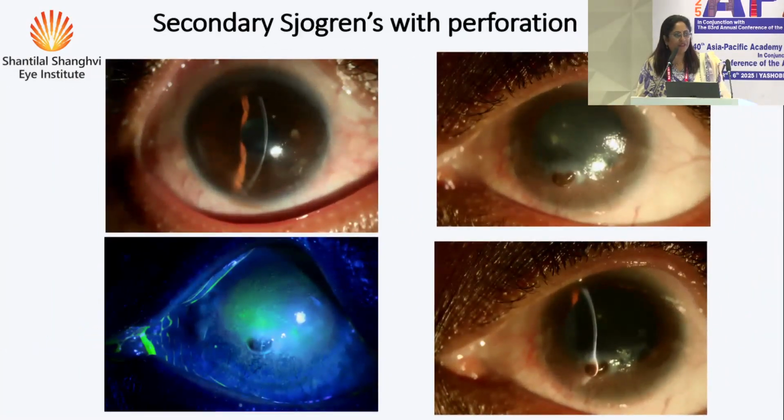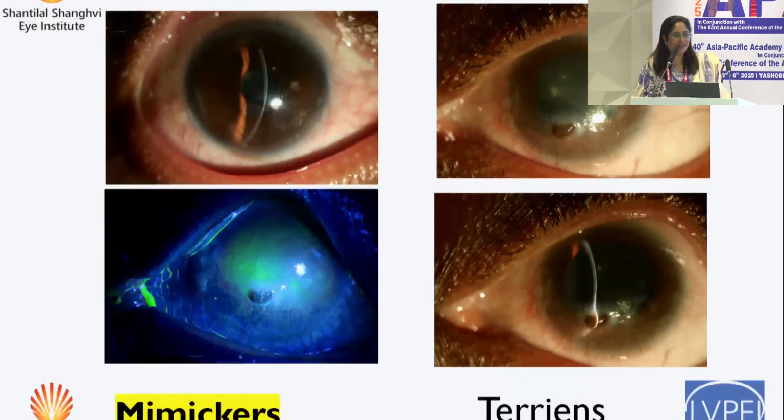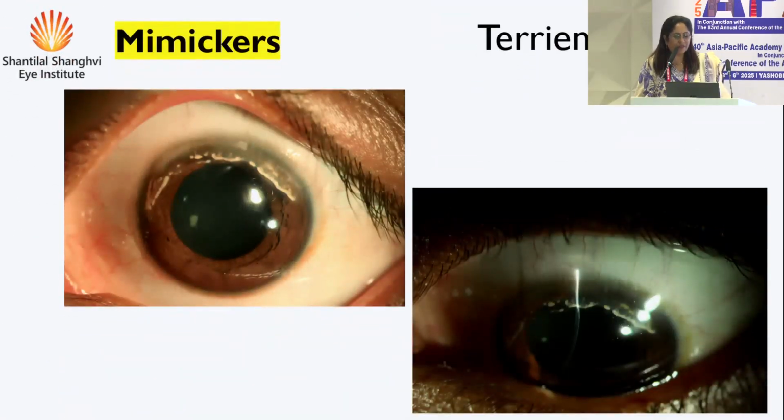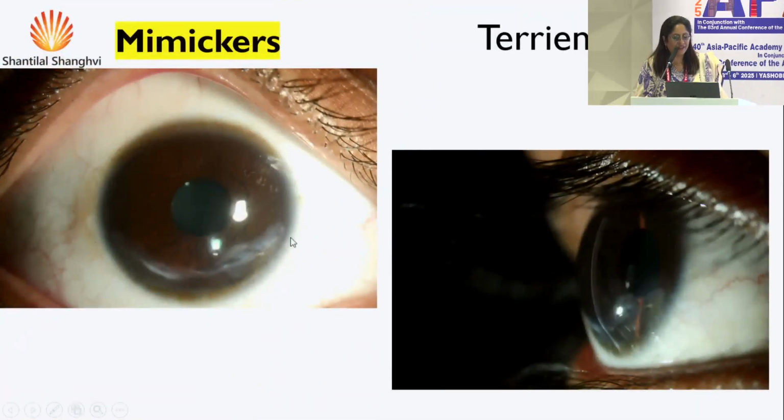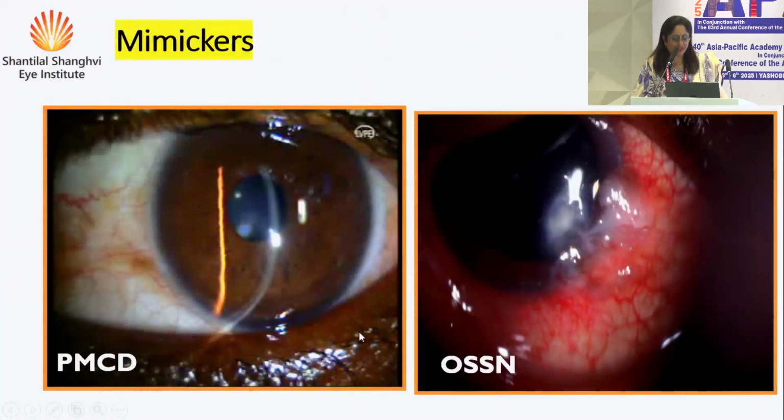One more case of cause of dry eye. This is a patient with secondary Sjogren's, presents with a perforated ulcer, or a sterile ulcer, and that is not PUK again. Some other mimickers which come to us as resolved PUK: Terrien's is a great mimicker for that. This is very advanced Terrien's. You'll see all the white lipid-like deposits over here. But if you have a patient with early Terrien's or an inferior Terrien's, which is very unusual, the eye looks very quiet and the patient may have had some congestion, but is not really severely symptomatic. So this is a classical case. See on the slit how this area looks very thinned out in the periphery, but this is Terrien's. You can do a Pentacam and you get the classic image for that.